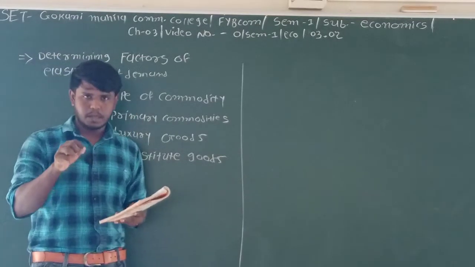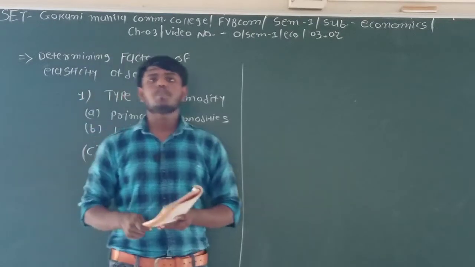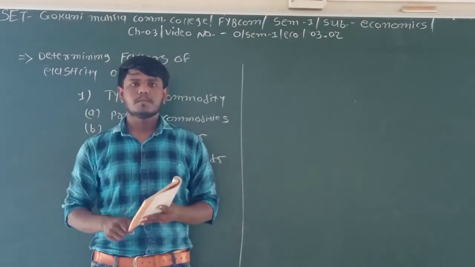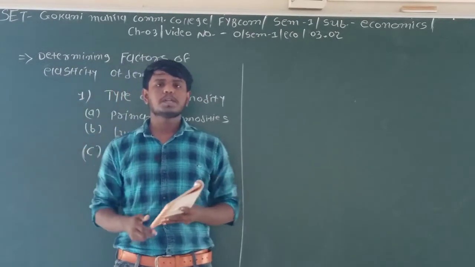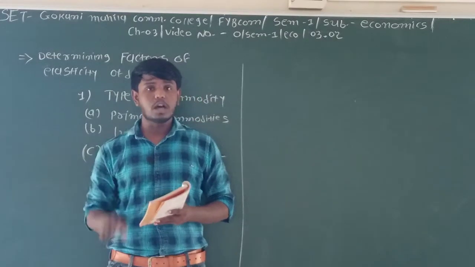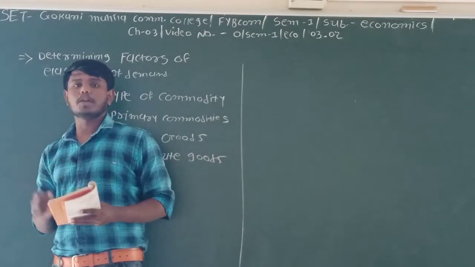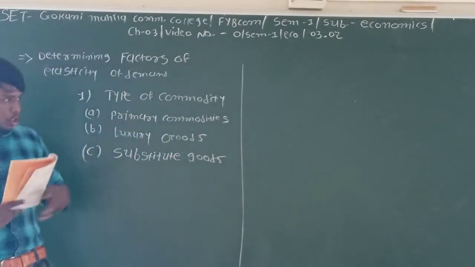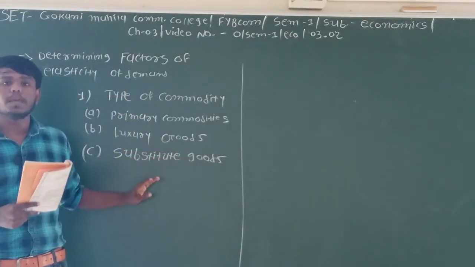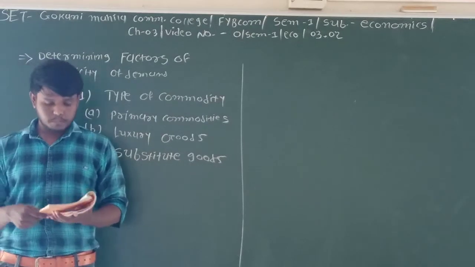For example, if you want to purchase shoes but you cannot afford them, at that time you can purchase chappals or other things. Both shoes and chappals can be used as substitutes.